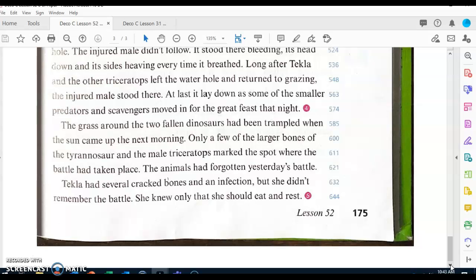Only a few of the larger bones of the Tyrannosaur and the male Triceratops marked the spot where the battle had taken place. The animals had forgotten yesterday's battle. Tekla had several cracked bones and an infection, but she didn't remember the battle. She knew only that she could eat and rest.